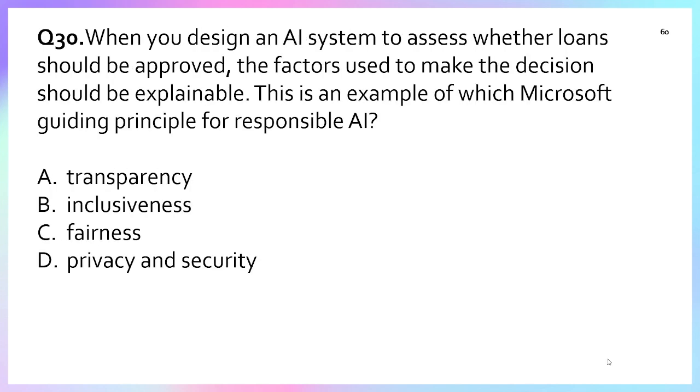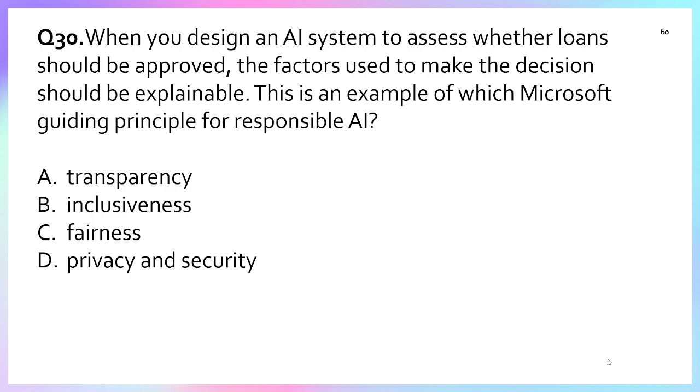Question number 30. When you design an AI system to assess whether a loan should be approved, the factors used to make the decision should be explainable. This is an example of which of the following Microsoft guiding principles of responsible AI? Option A, transparency, B, inclusiveness, C, fairness, and D, privacy and security.